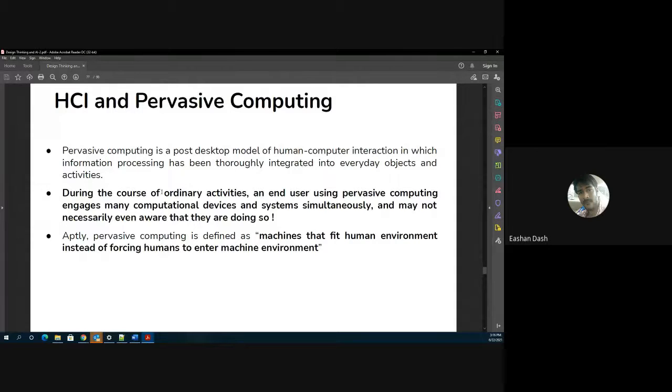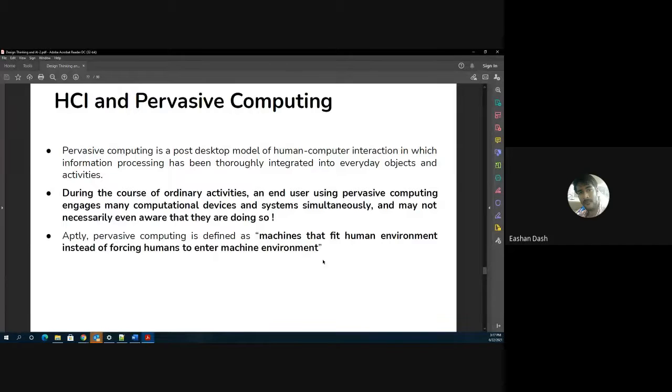During the course of these ordinary activities, the end user using pervasive computing engages with multiple computational devices and systems simultaneously, and may not necessarily be aware of doing that. So that's the whole purpose. As aptly put forward, pervasive computing is defined as machines that fit into the human environment instead of forcing humans to enter the machine environment.